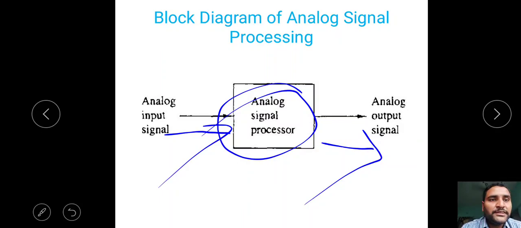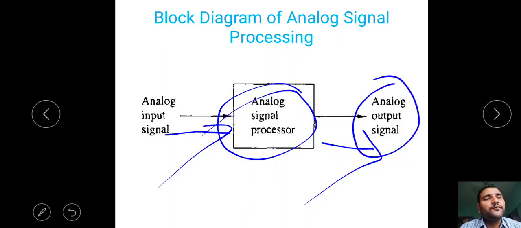But the problem is, whatever analog output signal we have, to analyze that signal, whatever systems, mobiles, CROs we have, all are digital nowadays. That means an analog signal cannot operate on digital systems. That's why we have to convert this analog signal into a digital signal to perform operations on digital circuits. Nowadays all the circuits are digital circuits. Who uses analog circuits? That's why we should go for digital signal processing.